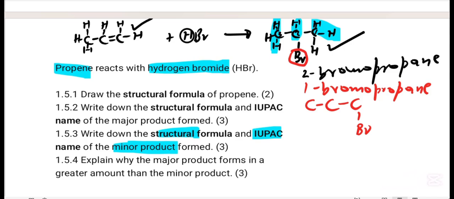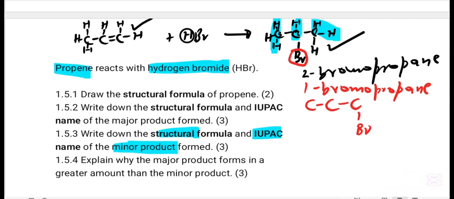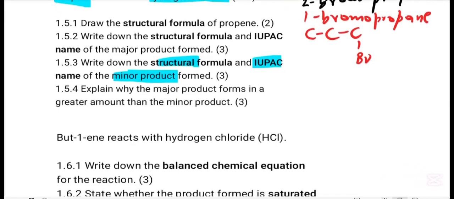Now let's quickly go through this question. Explain why the major product is formed in a greater amount than the minor product. The major product is formed because of Markovnikov's rule: H goes straight to the carbon with more hydrogen, so it happens easily. So that reaction is faster than the minor product, which does not follow Markovnikov's rule.